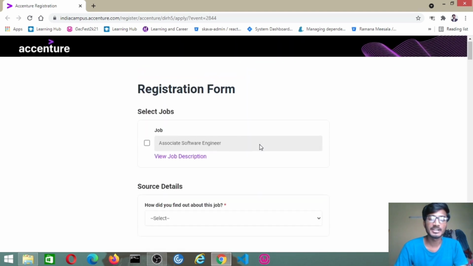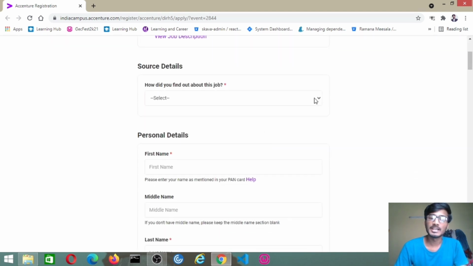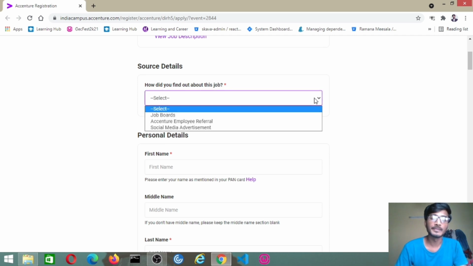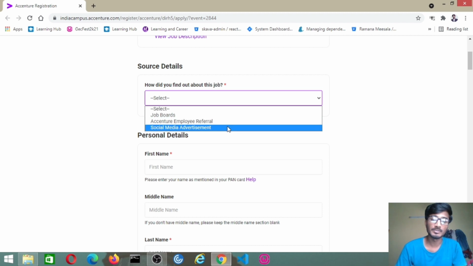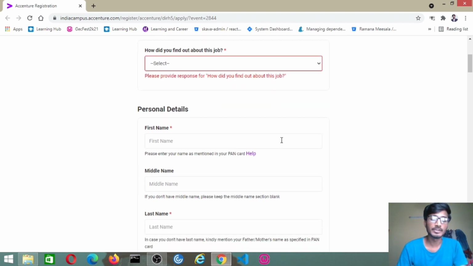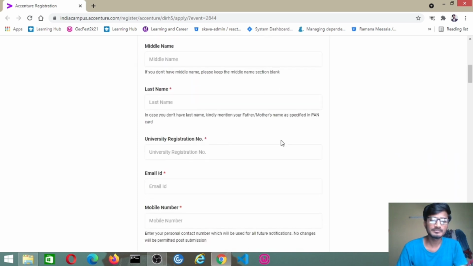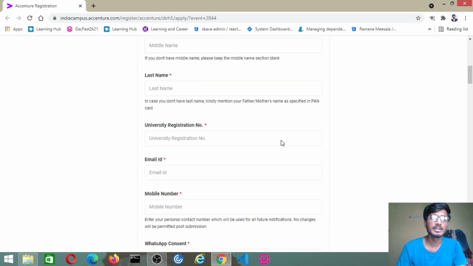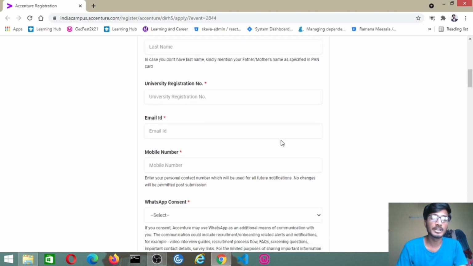So what they mentioned is, first they will ask where you got this job information, like job boards, Accenture employee referral, or social media advertisement. Then you have to give personal data like first name, middle name, and last name, and the university registration number that you have from when you studied in college, and email ID. It is better to give a working email ID or phone number, because the communication will go through them. These two things are mandatory for you to get communicated with the company about job dates or anything.